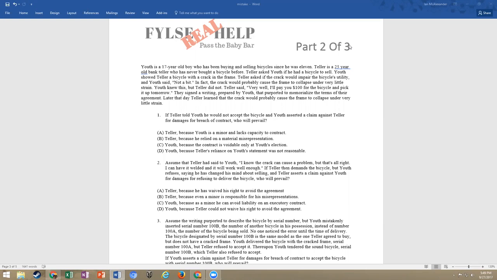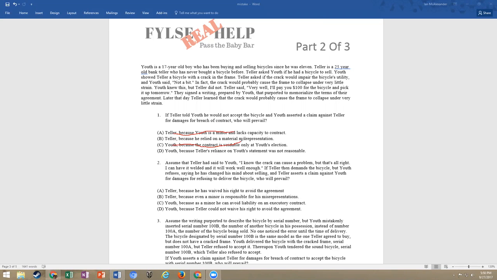A, teller because the Youth is a minor and lacks capacity. Well, we know automatically that this is going to be one of those that we're just going to cross out, right? Because we know this isn't applicable. We know that the contract is voidable only at the Youth's election. We already know that the Youth is the one bringing the claim. So he is basically waiving his right to be a Youth. He's asserting the claim. He's acknowledging the claim. And he's bringing this against the teller.